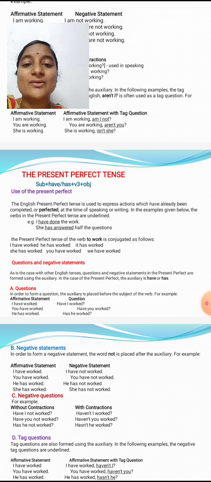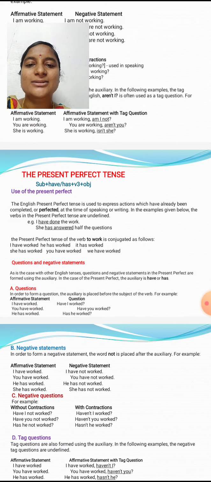So here, at the time of speaking or writing, an action which has just now been completed is called present perfect tense. In the examples given below, the present perfect tense is: I have done the work. I is the subject, have is added, plus the v3 form done. Do, did, done. Done is the v3 form and work is the object. So I have done the work. Just now the action is completed, that is called present perfect tense.